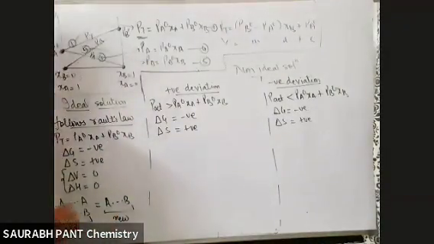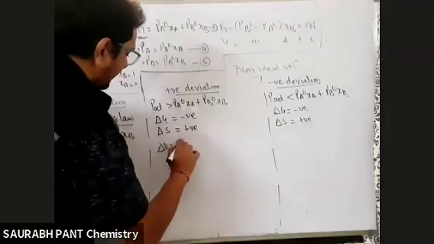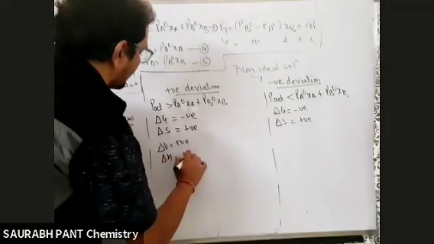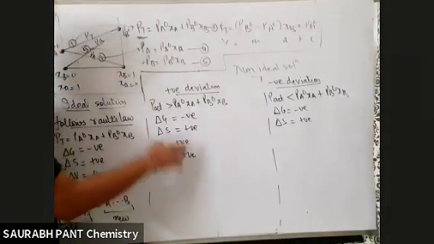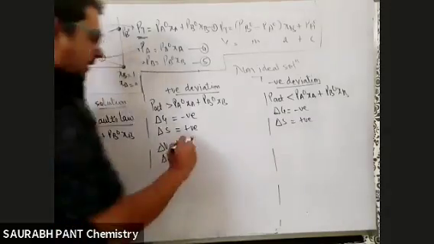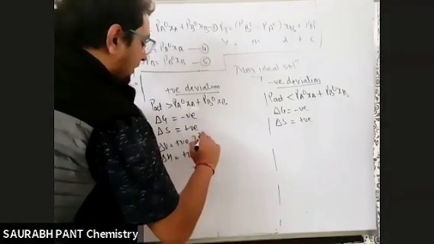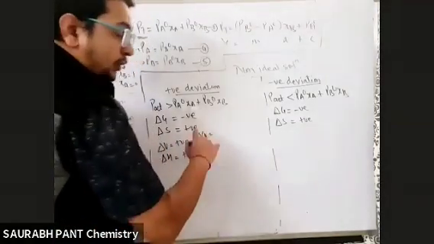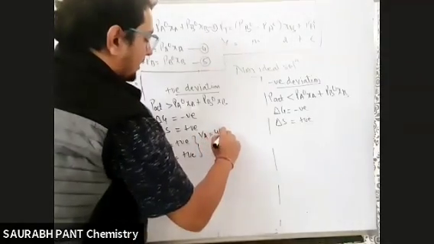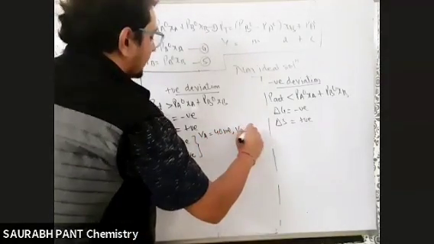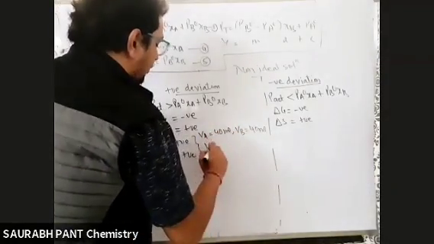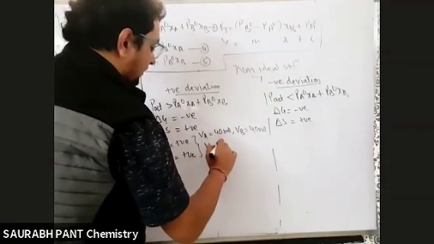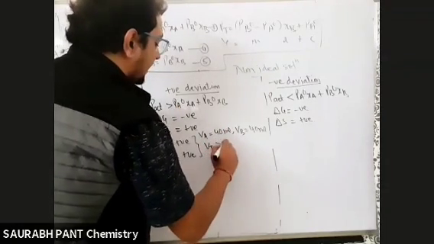We'll understand now. See, delta V positive, delta H positive. Positive deviation, positive, positive. Now, how to explain? If VA, volume of A, is 40 ml and VB is 40 ml, then V total will come out to be more than 80 ml.